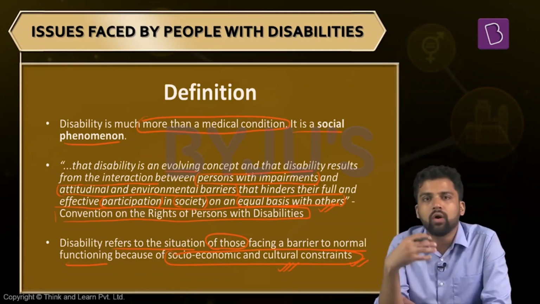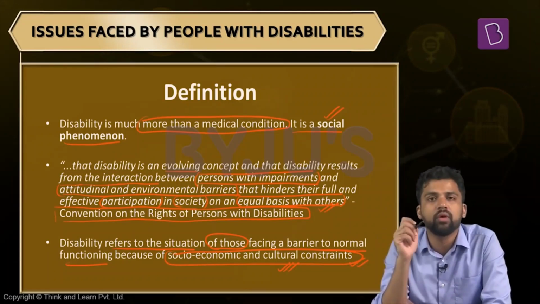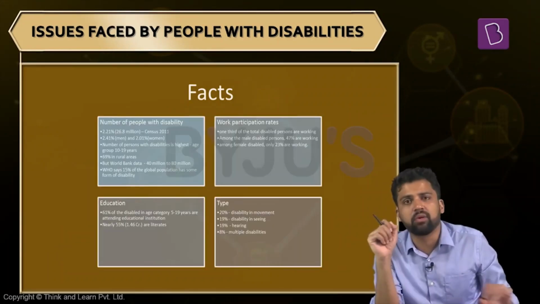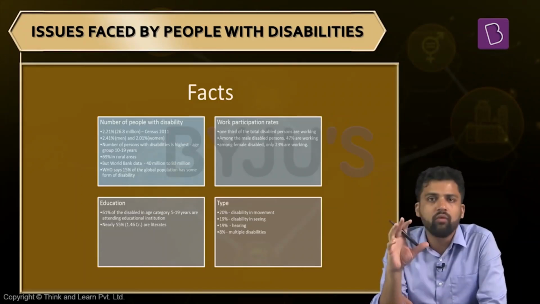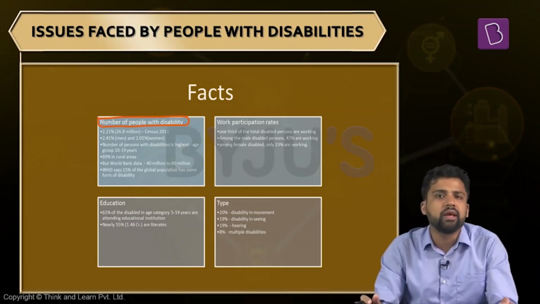So when you are thinking about disability, think about it in social ways, on social terms. It is more than a medical phenomenon, it is a social phenomenon. Now the next thing, we'll look at some facts and numbers which give us a picture of the position of people with disability in society. For example, how many people in India have some form of disability?